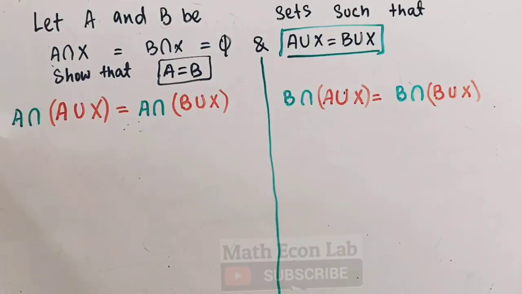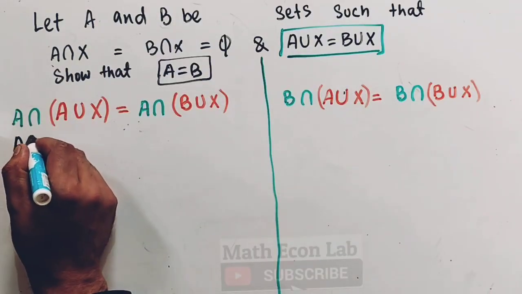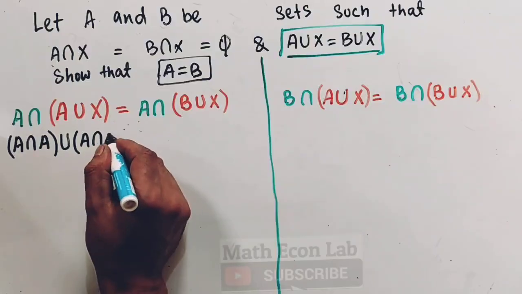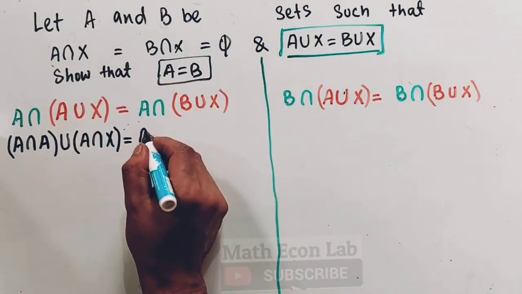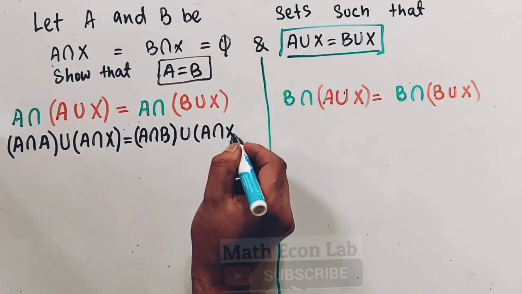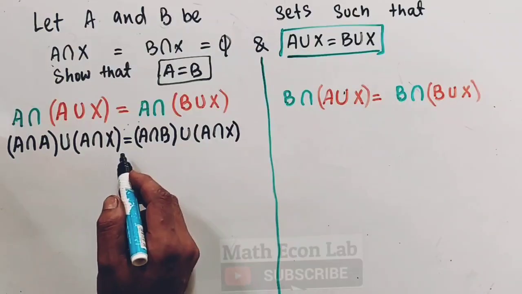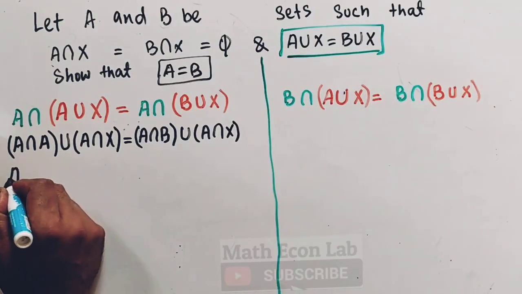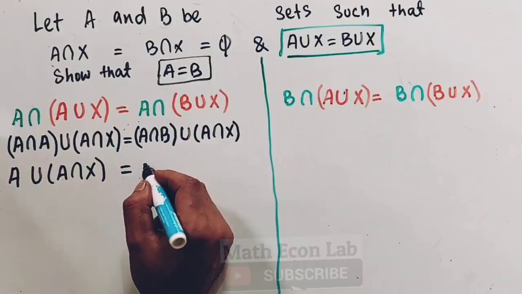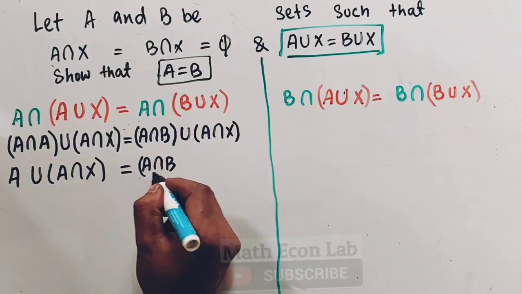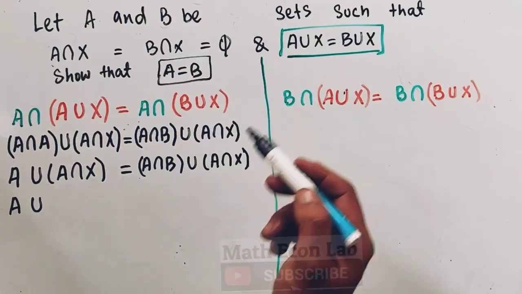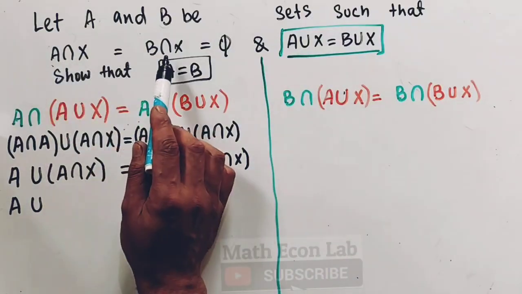Okay, now we have A. So using the distributive property, we have A intersection A union A intersection X is equal to, likewise here we have A intersection B union A intersection X. Okay, now solving this, the intersection of a set with itself is the set, union A intersection X, is equal to A intersection B, which we don't know, union A intersection X. Now we are being told A intersection X is equal to B intersection X, which is equal to phi.